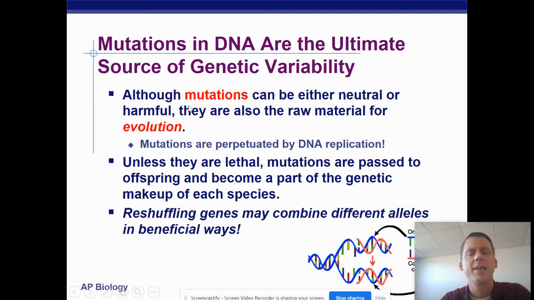Sexual reproduction takes advantage of mutations. Mutations can be either neutral or harmful, and very rarely, every once in a while, there are good mutations that can help an organism. Mutations are perpetuated by DNA replication, and unless they are lethal, mutations are passed to offspring and become part of the genetic makeup of each species. When we undergo sexual reproduction, we reshuffle genes, and that may combine different alleles in new and possibly beneficial ways.